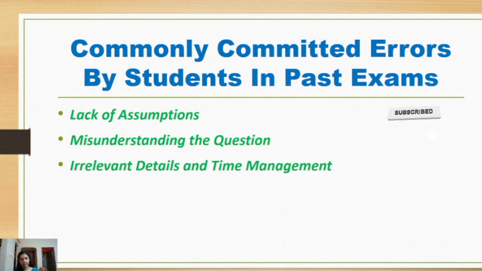The next error was irrelevant detail and time management. Another mistake was adding irrelevant information in small and straightforward questions. This wastes the time of the students and it can also make the answers unnecessarily lengthy. So it is very important to write clear and concise answers depending on the marks allotted to the question. Ensure that you match your effort with the marks. If a question is for 2 or 3 marks, it is not required that you write four pages together. Ensure you focus on precision and accuracy.